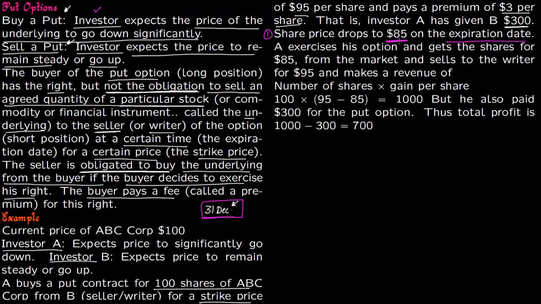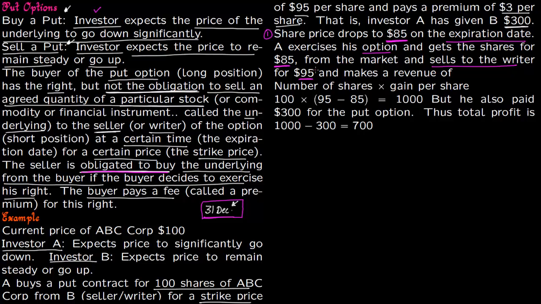So if the share price drops to $85, then A is going to exercise the option. So what he will do is he will get the share for $85 from the market and sell it to the writer for $95. So notice that the seller is obligated to buy. Since the share price has dropped, he is going to buy the shares from the market, sell it to the writer of the put for $95, and he makes a revenue of $10 per share.